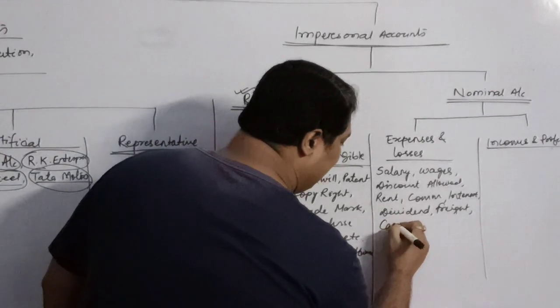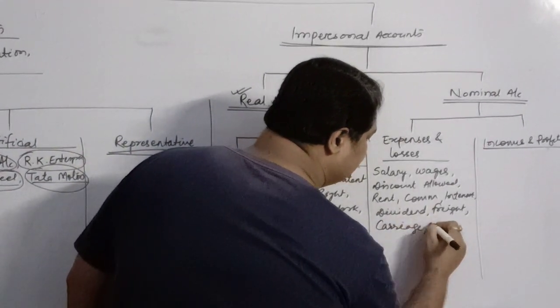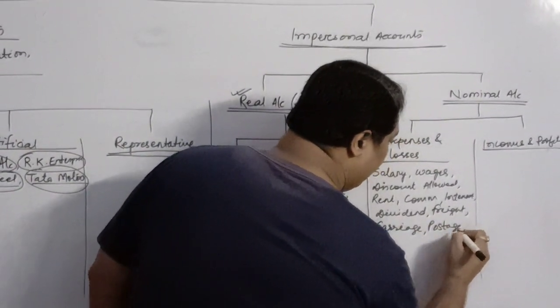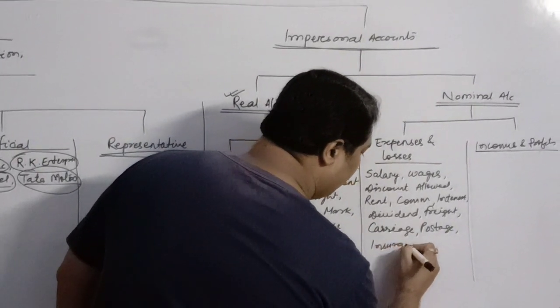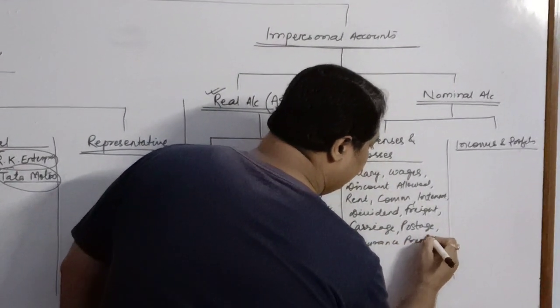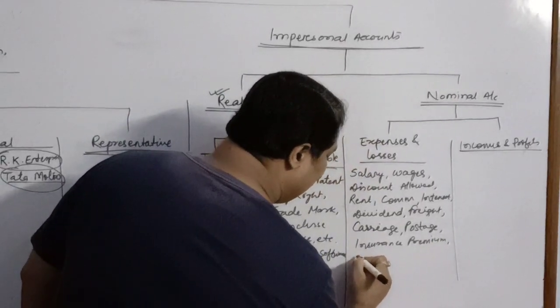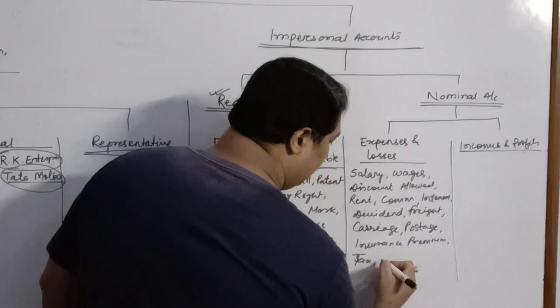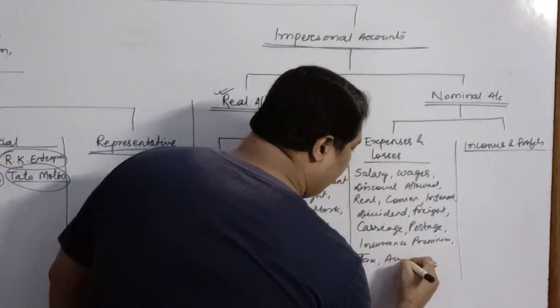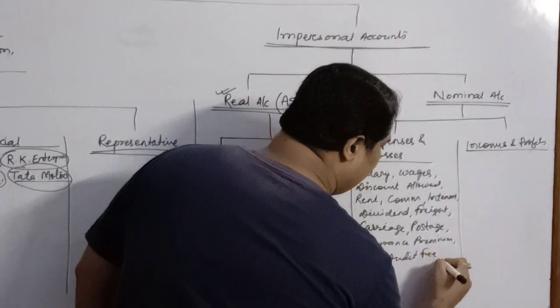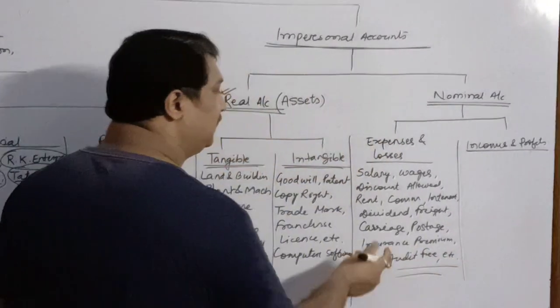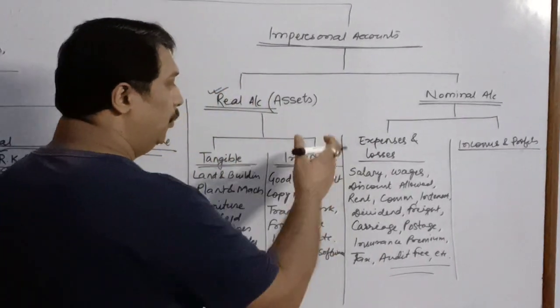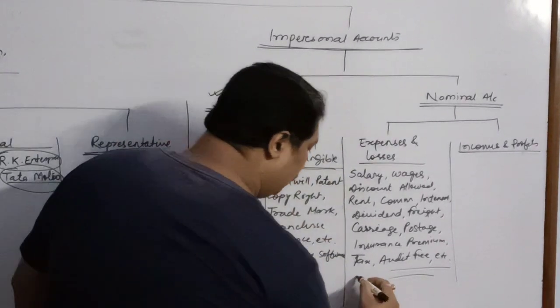Carriage also is an expense. Postage, insurance premium. These are certain examples. Tax, audit fee. So there can be a lot of examples of such expenses,